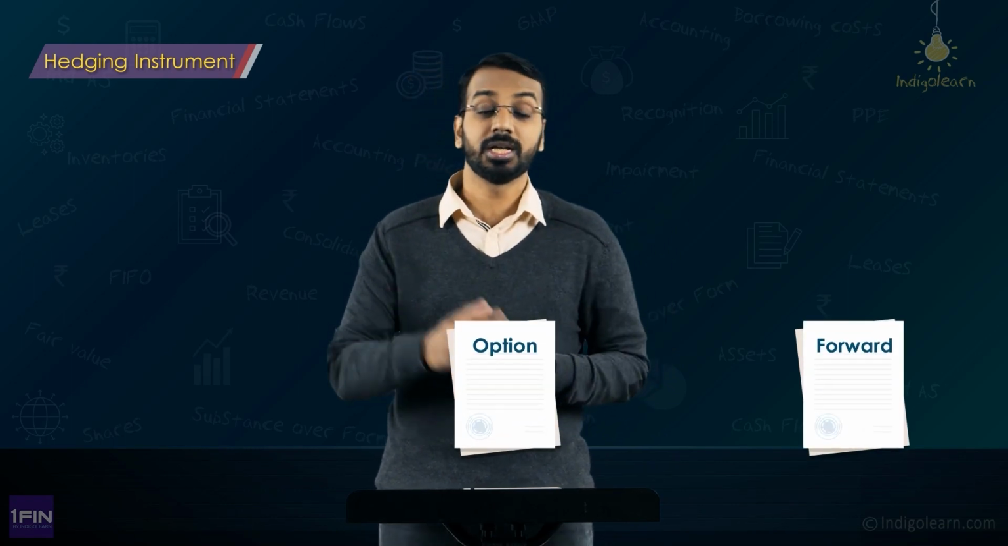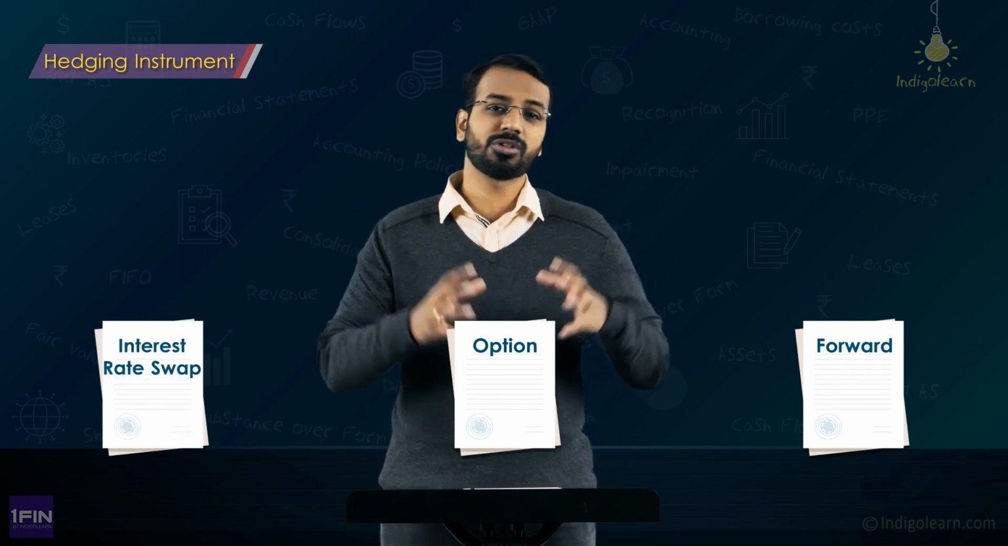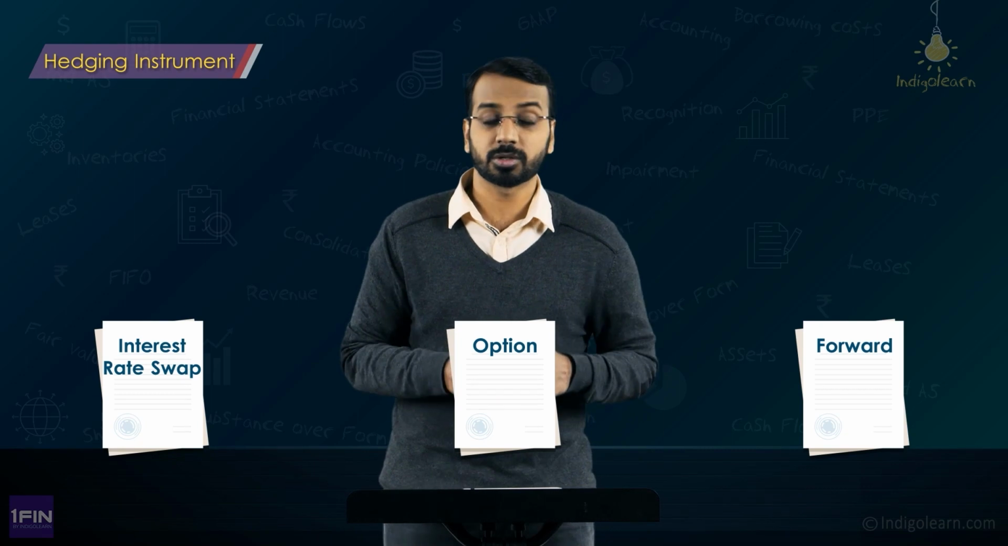So moving on, what are hedging instruments? Now, when we talk about hedging instruments, I gave you some basic examples. We talked about entering into a forward contract, or we can take the help of an option. There can be an interest rate swap. There can be many things. Now, as far as Ind AS 109 is concerned, Ind AS 109 talks about 3 broad buckets as to which instruments can be called hedging instruments.